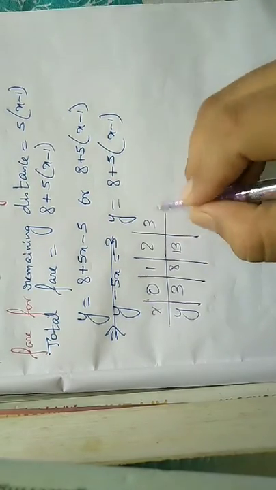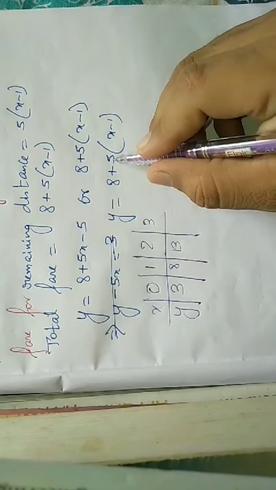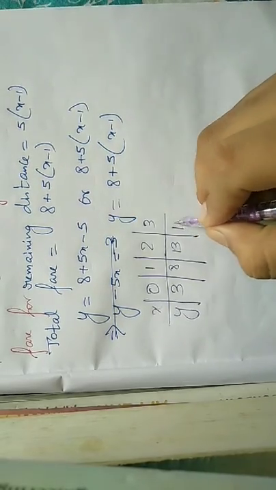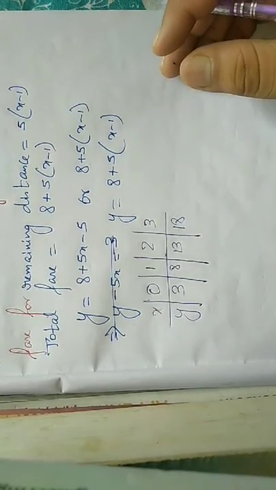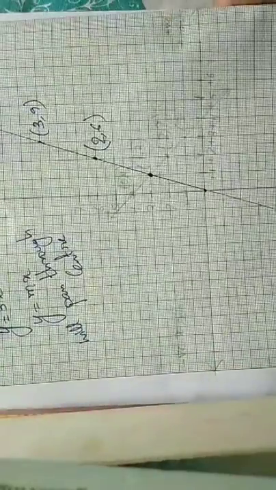For x equal to 3, one last point will do. 3 minus 1 is 2. 2 into 5 is 10. 10 plus 8 is 18. So these are the points that we got, and now I'll be plotting all of these points on the same graph in order to save your time.